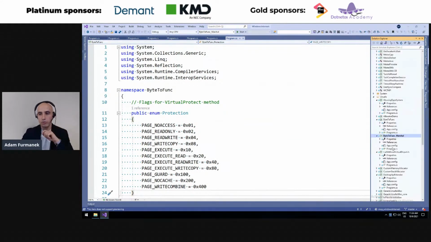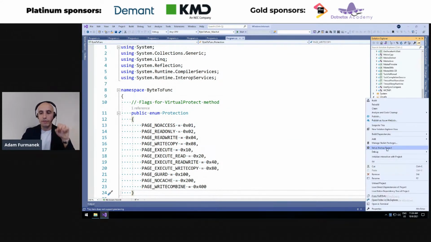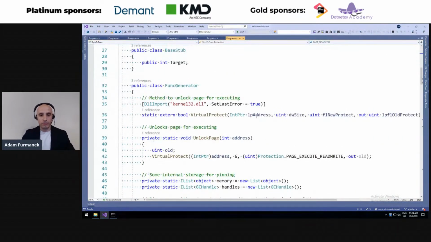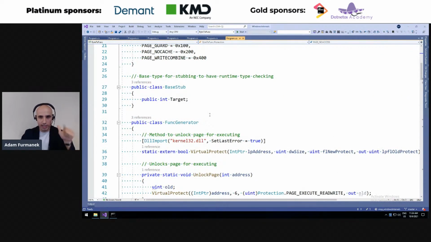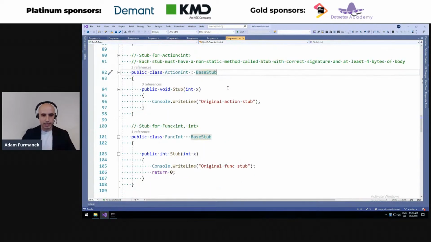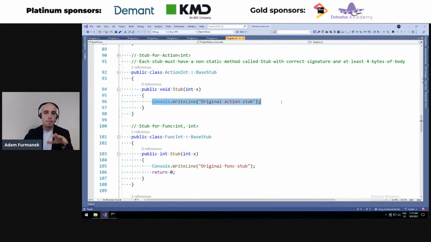The other trick we can do is actually we can do the same, but with jumps, with modifying machine code directly in place. So what we can do is we start with a similar setup to the previous demo. So we will have two examples, one for actions, one for functions. Now what we do is we define a base class which will hold one integer field which will hold the address of the actual method we would like to execute. Now we derive from this base type with two different delegate-like types, so the action int and the func int, and both of them implement a method called stub which accepts a parameter and has some machine code.